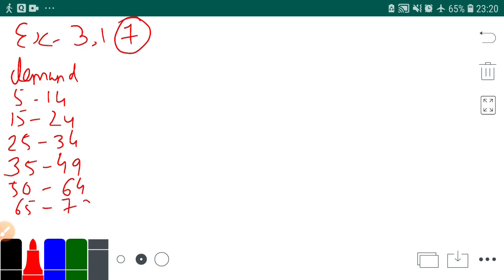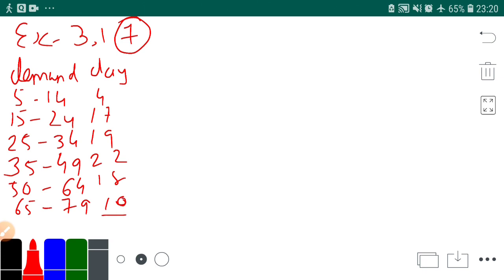Okay, these are the classes given in sum number 7. Number of days is actually frequency: 4, 17, 19, 22, 18, 10.